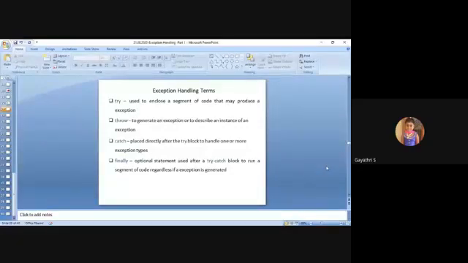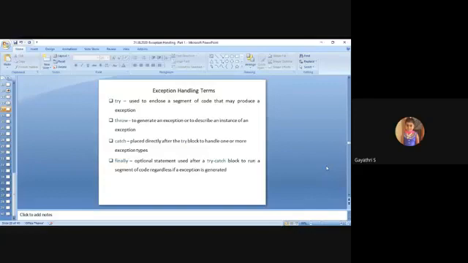Next, throw. It is used to generate an exception or to describe the instance of the exception. If you want to throw a particular exception, you have to use the keyword throw. Let me show it in the upcoming slides, the syntax of throw. After the try, catch comes into place.